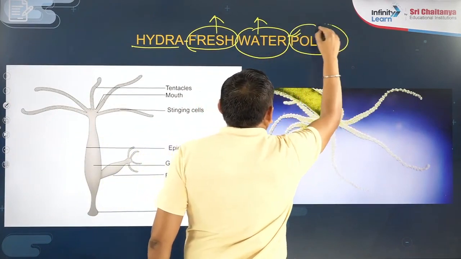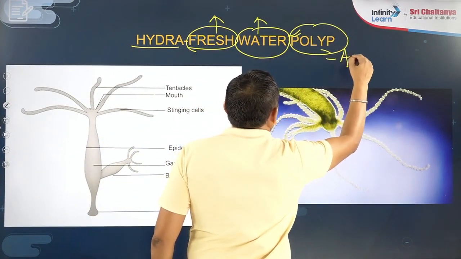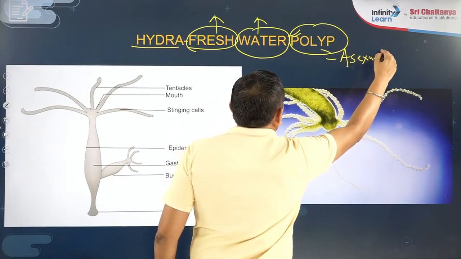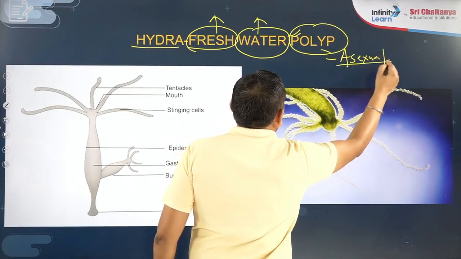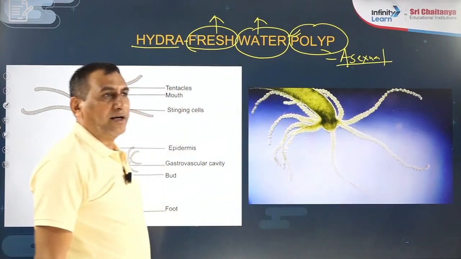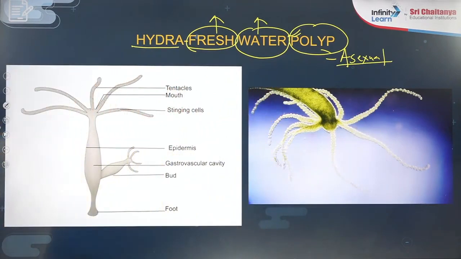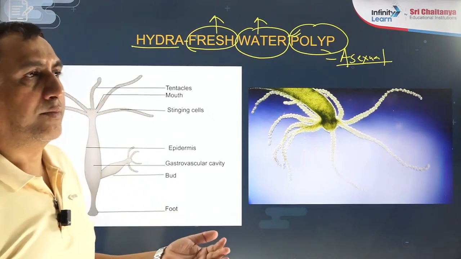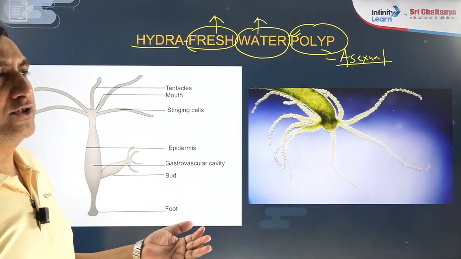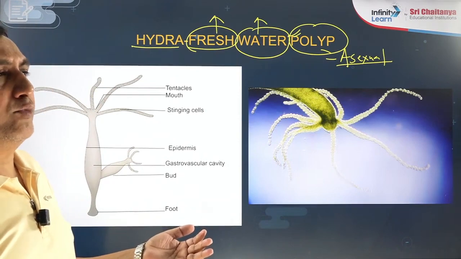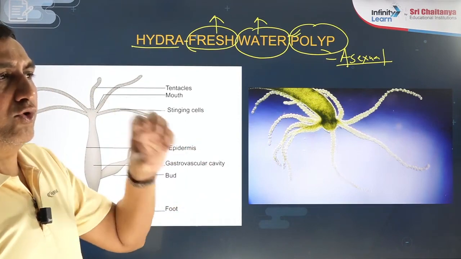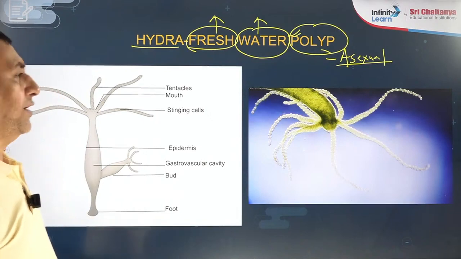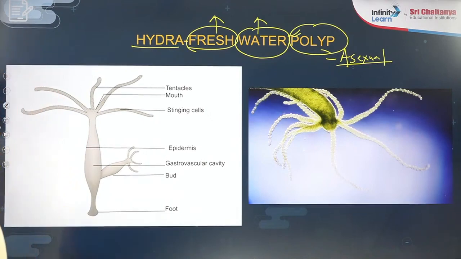Polyp means it is the asexual phase. The maximum phase of their life is the asexual phase, so polyps show mainly the asexual phase of life. That is why Hydra is known as the freshwater polyp. This is one example, the Hydra.